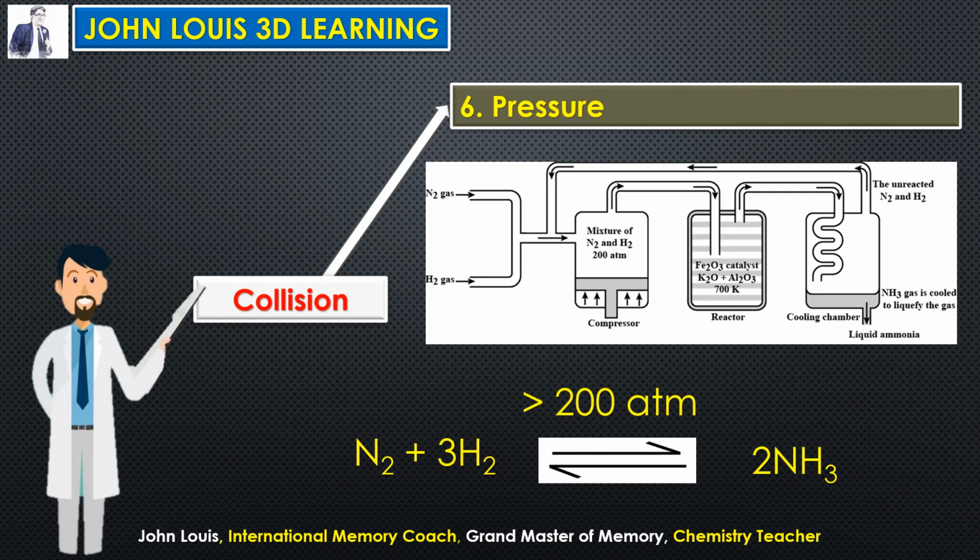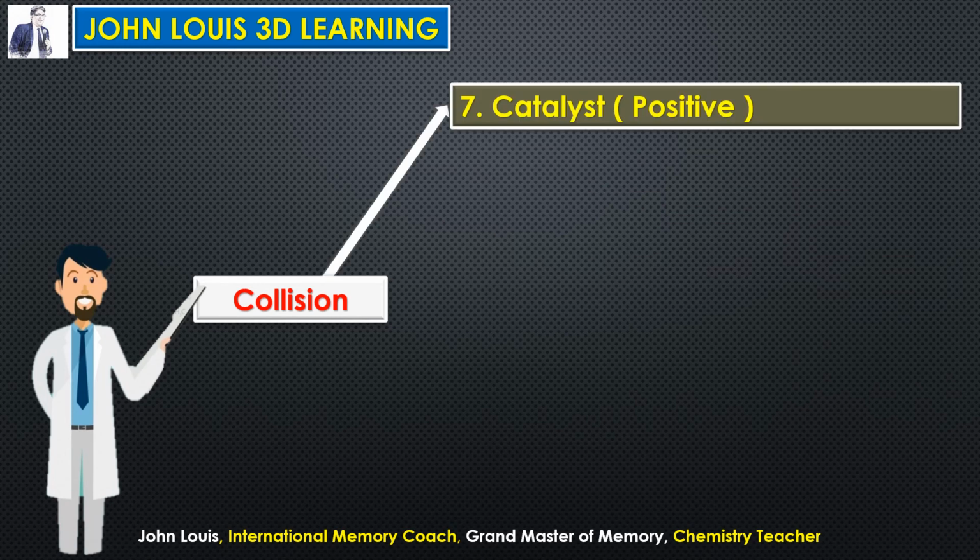That is not necessary for us for the time being. But you need to understand why pressure is given for nitrogen gas and hydrogen gas in the manufacture of ammonia. You need to answer this one. Without the pressure, they can react only at 700 degrees Celsius. But with 200 atmospheric pressure, they can collide with one another at 300 degrees itself to produce ammonia. Thereby lots of energy will be saved. Understand? Okay, next one.